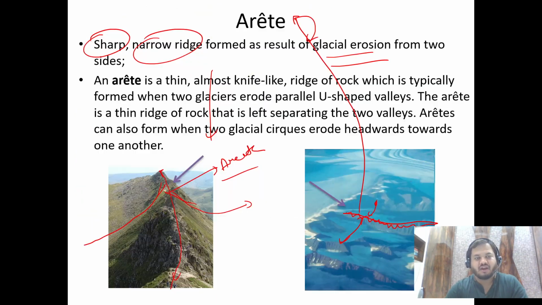At the end of the slides I have also included my old handwritten notes, right? So you should also go through them. At that time also I tried to simplify all the diagrams and draw them on paper. So after class, after going through whatever you're drawing in your copy, you can also go through those 4, 5 slides and see if you can add something from them to your notes, maybe especially diagrams, right? So this is arete. I hope we are clear with it.